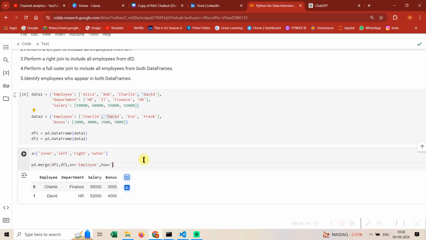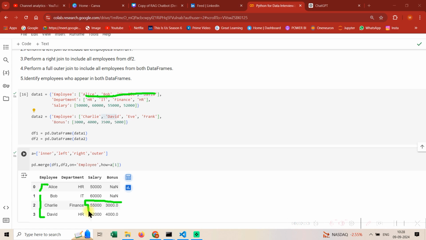For instance, you want to have a left join. So maybe try left. What does a left join do? A left join would have all these things, and then those things which are common would also come. Alice and Bob are not in the other data frame, so their data is not getting fetched.